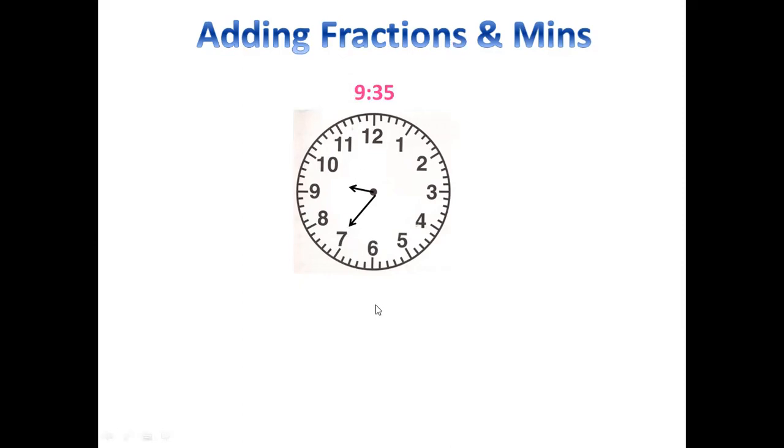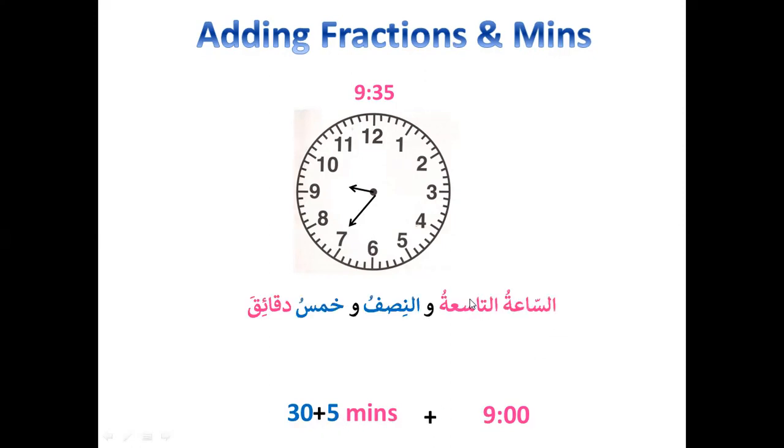Now let's see. 9 o'clock plus 30. 30 is your nisfun, plus 5 minutes. So first, you will write 9 o'clock. As-sa'atu tasiyatu. That's your 9 o'clock. Plus wa nisfu. So first you will add the fraction, and nisfu, that is 9:30.